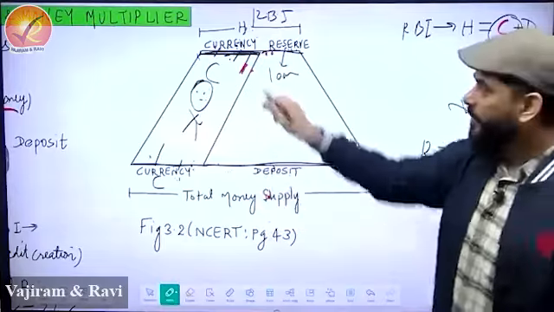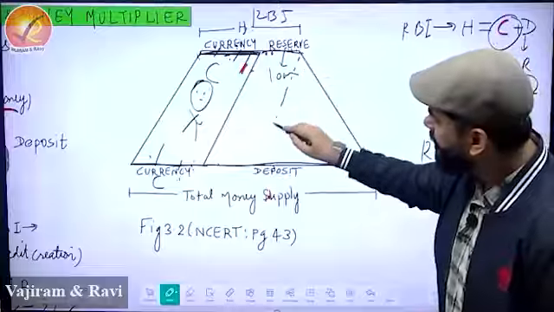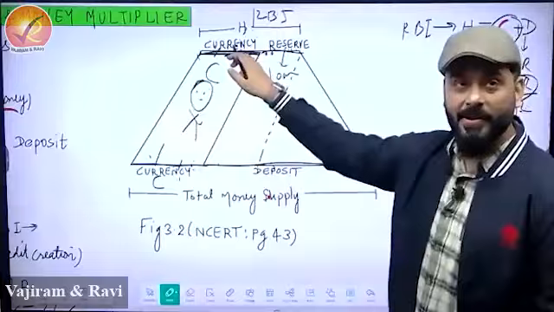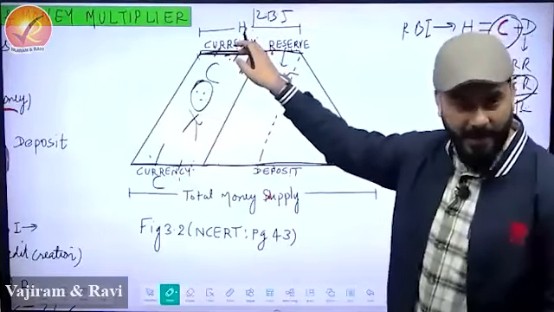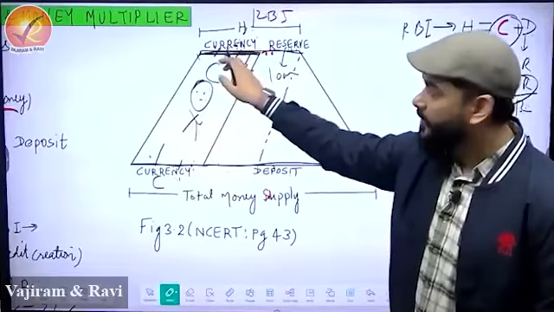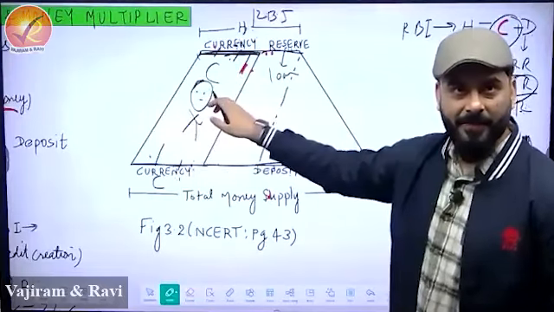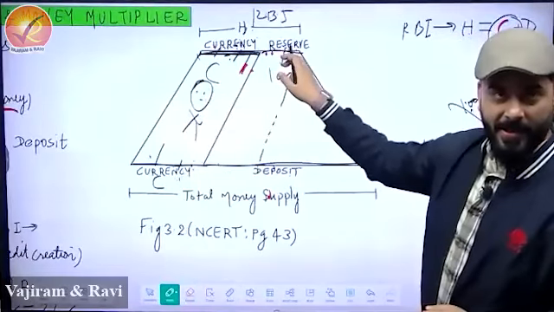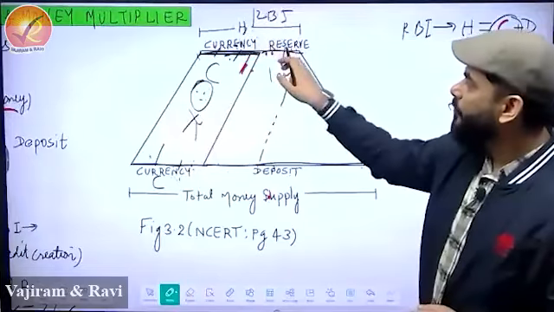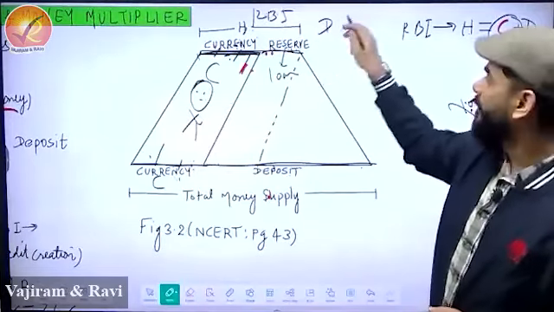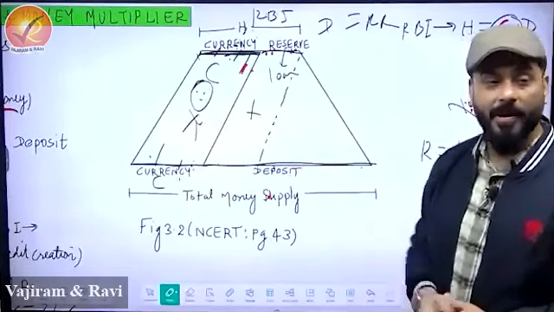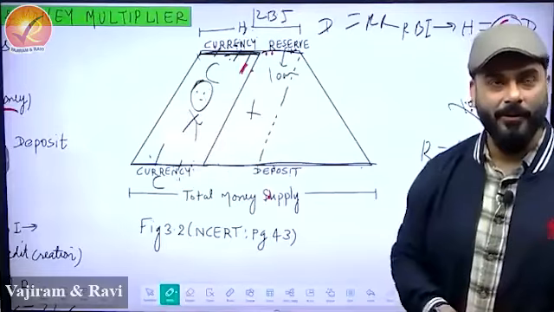NCERT says, look at this. NCERT says that if RBI would have printed H, this C would be held with public. If public is holding something, it will not multiply. Then NCERT says, if the entire money that goes to bank as D becomes required reserve, then nothing will multiply. What is this part?